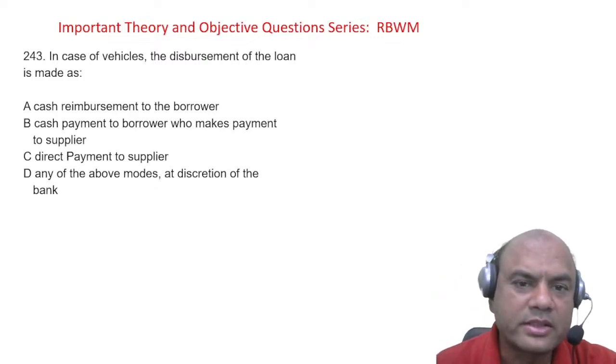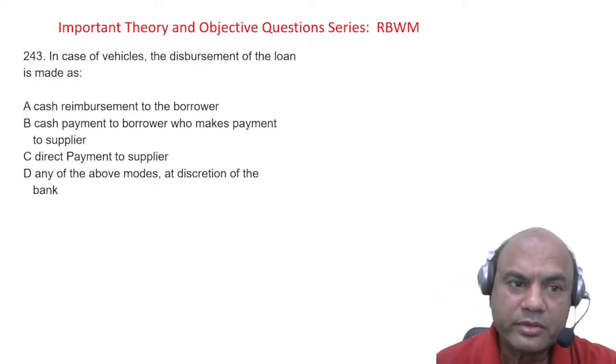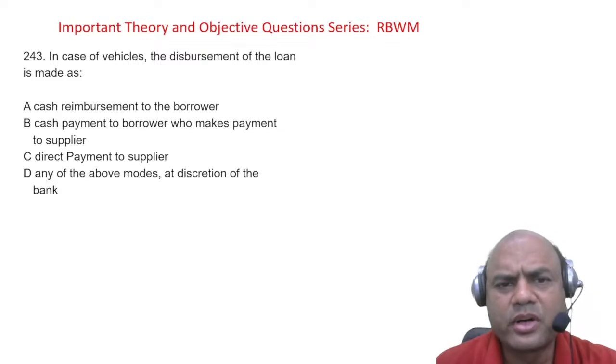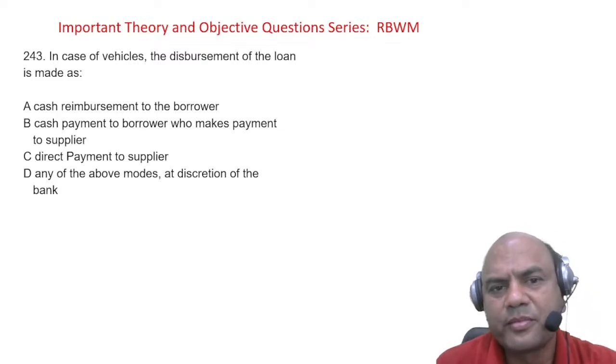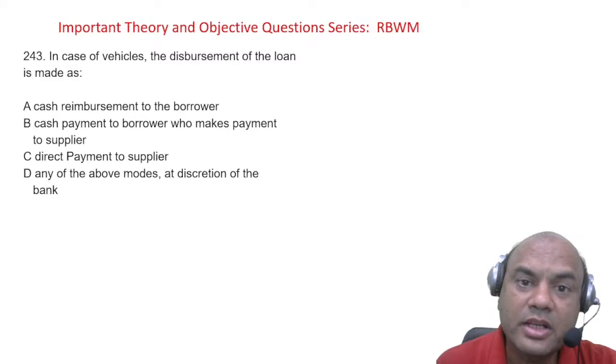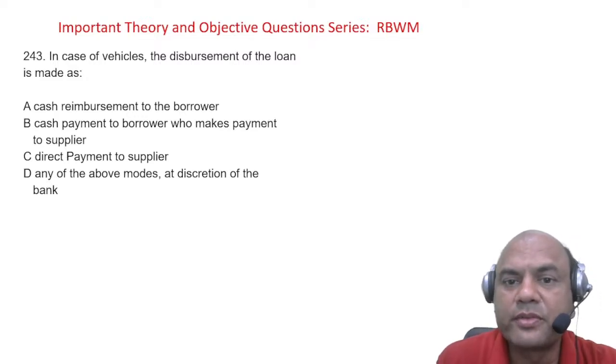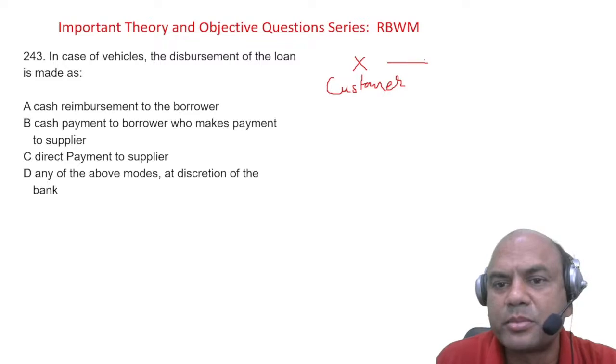In case of vehicles, disbursement of loan is made as? So how do we disburse the loan? Vehicles, car loan. So suppose X is a customer. Now I am the bank, okay.